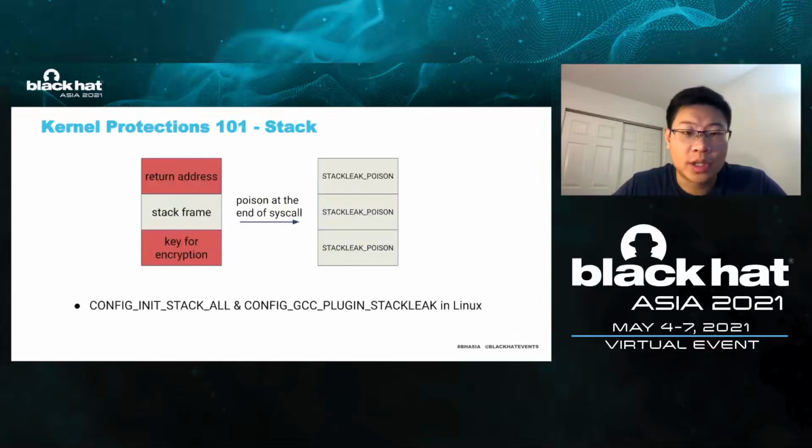The second protection on stack I want to introduce is CONFIG_INIT_STACK_ALL and CONFIG_GCC_PLUGIN_STACKLEAK. Both mitigations are responsible for poisoning the kernel stack at the end of system call. The kernel is buggy, as we all know. One type of the bug is uninitialized stack. The adversary can exploit this type of bug using stack spray.